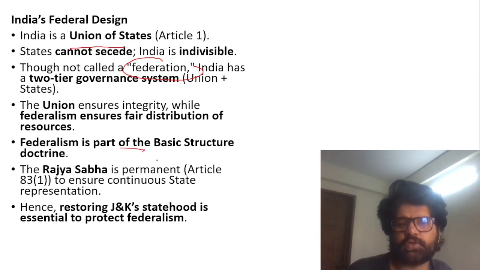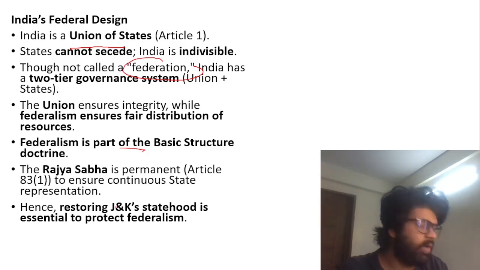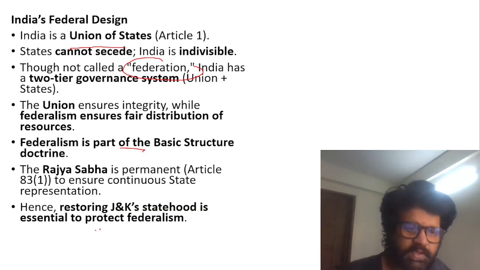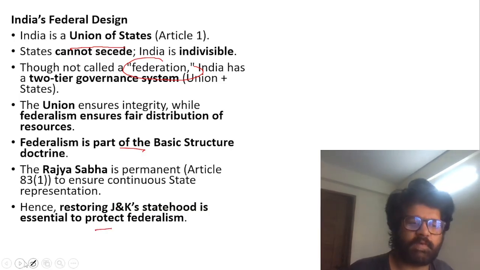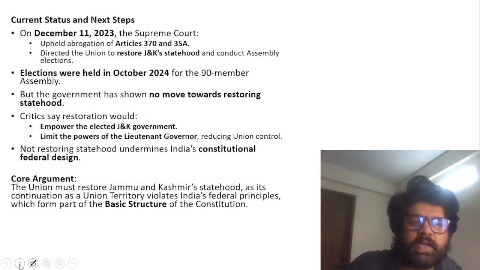Federalism is a part of the basic structure doctrine according to different Supreme Court judgments. We have a Rajya Sabha which ensures continuous state representation. So all in all, if federalism is a part of basic structure, and if you cannot convert a state into union territory, then restoring J&K statehood is essential to protect federalism. Otherwise, every word will only remain in the constitution. It will lose its meaning.